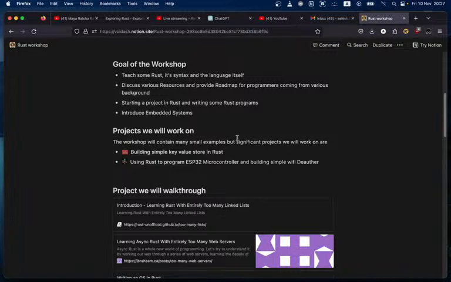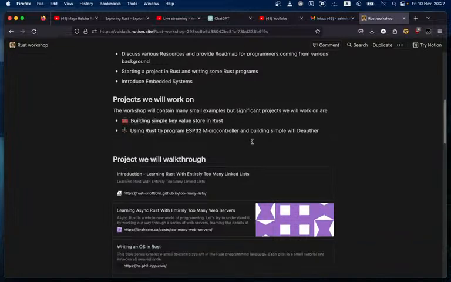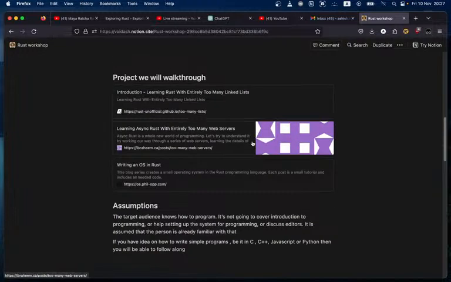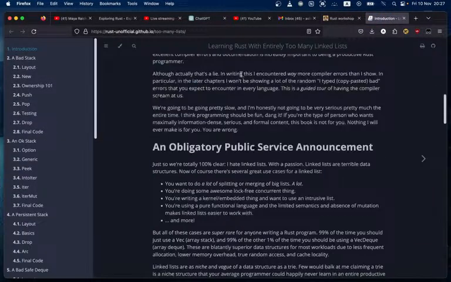And there are certain projects, so it's going to be a walkthrough for these projects too. We'll first look at Learning Rust With Entirely Too Many Linked Lists. We'll not go into very much detail, but I'll lay out what it's trying to convey, and you figure out and understand by yourself. It's a book.